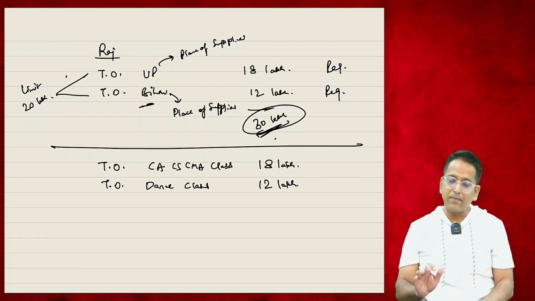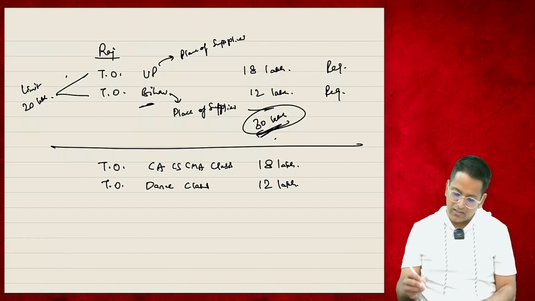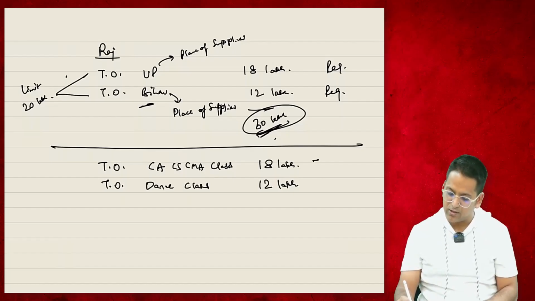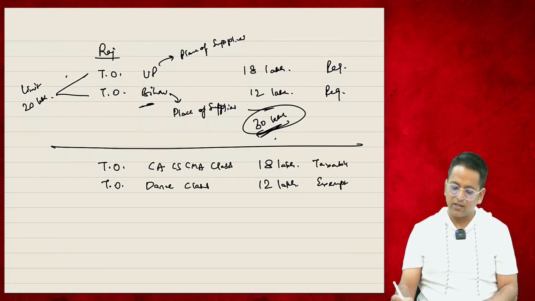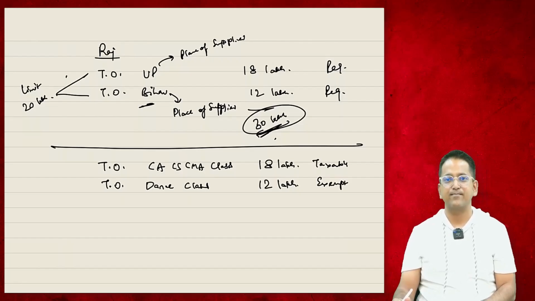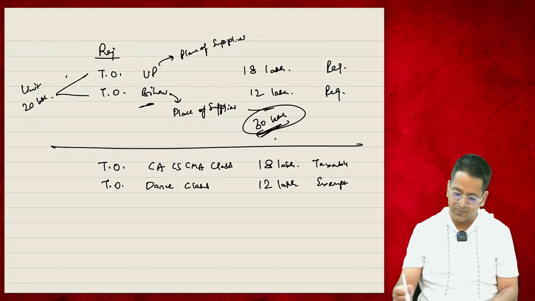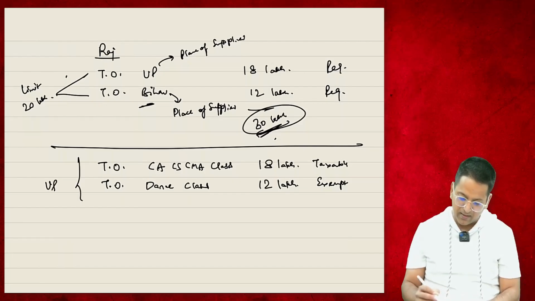Now I am just telling you for your knowledge that these CA, CS, CMA classes are taxable, and the dance classes are exempted. This is not taxable. Dance classes are exempted from tax. How much is my taxable turnover? Taxable turnover is 18 lakh rupees. Both these turnovers are from UP state.